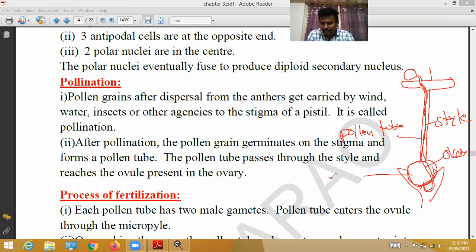Inside the ovary, what will be there? Ovules are present. The pollen tube passes through the style and reaches the ovule present inside the ovary. So this is called pollination.